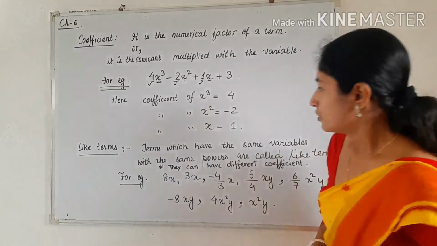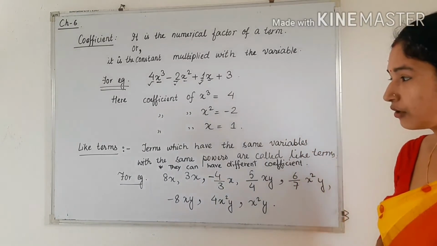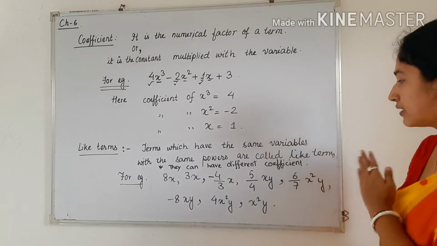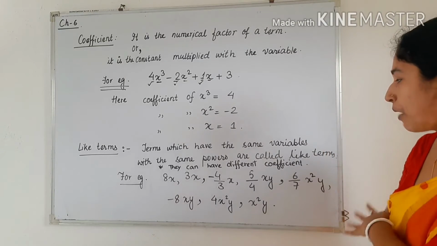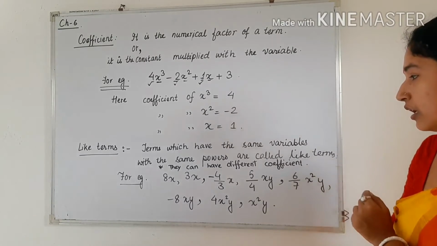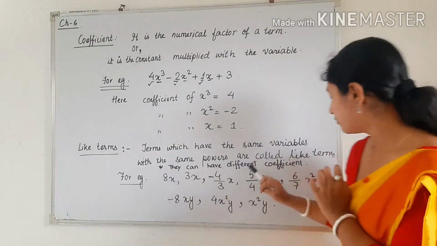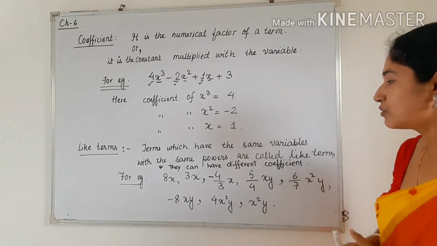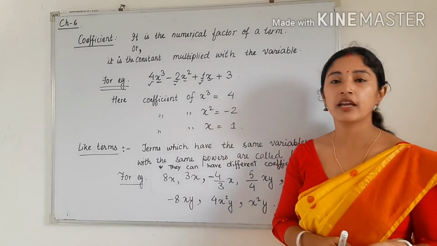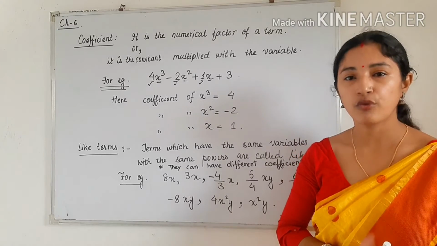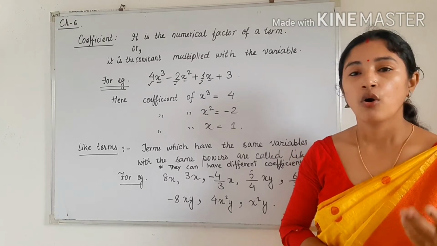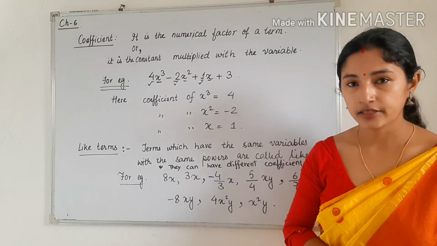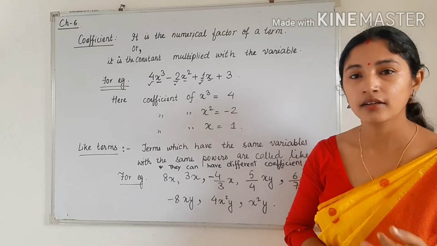Okay. So the next topic is like terms. So what are like terms? Terms which have the same variables with the same powers are called like terms. They can have different coefficients. Suppose 7x, 3x, 4x, minus 5x, all are having the same variable, that is x. So they are called like terms.